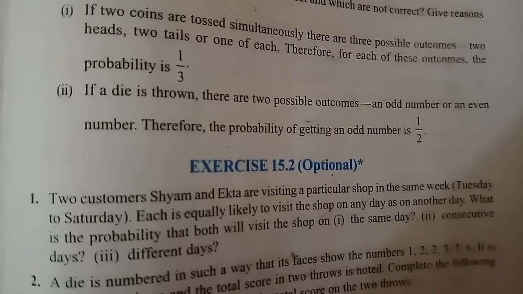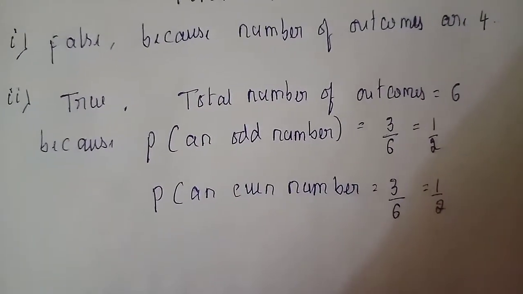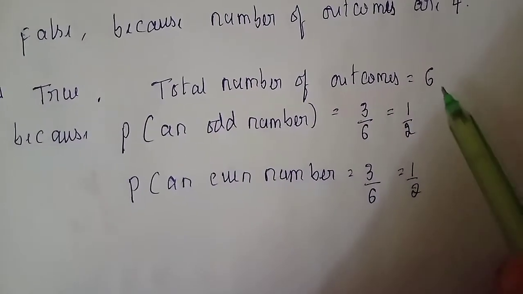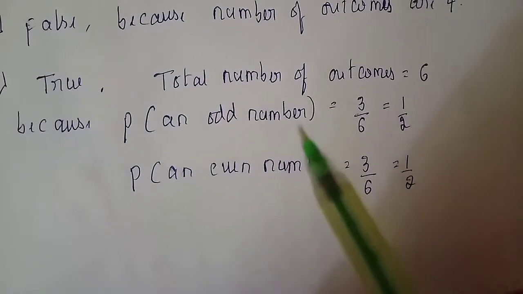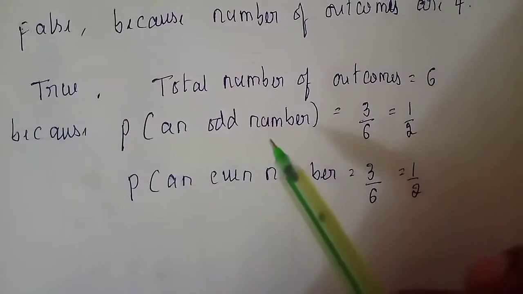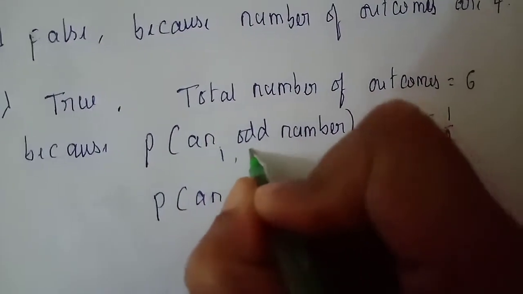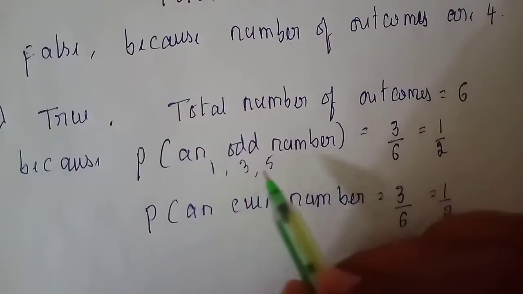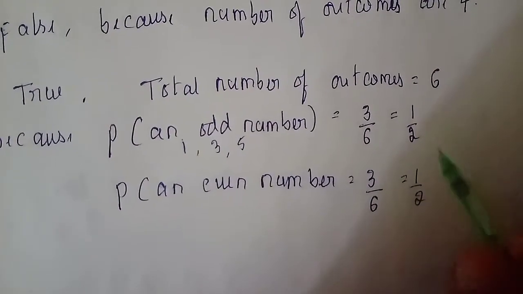So let us justify this. What he has given is true. So why is it true? Total number of outcomes is 6. So you know that in a die there are 6 outcomes, that is 1, 2, 3, 4, 5, 6. So probability of an odd number, how many odd numbers can you see? One is 1, next odd number is 3 and next is 5. So 1, 3, 5, 3 outcomes, that is 3 by 6, 1 by 2.